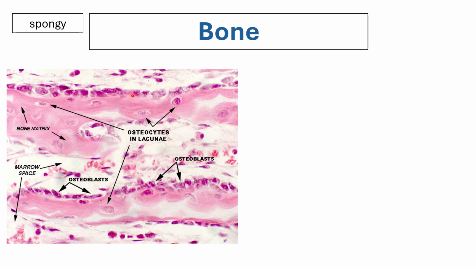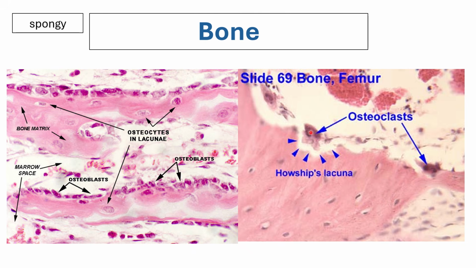And another very cute cell type would be the presence of your osteoclasts. These are usually big, multinucleated. Technically, they are the macrophages of your bone tissue, and they play a big role in the reformation and remodeling of your spongy bone.